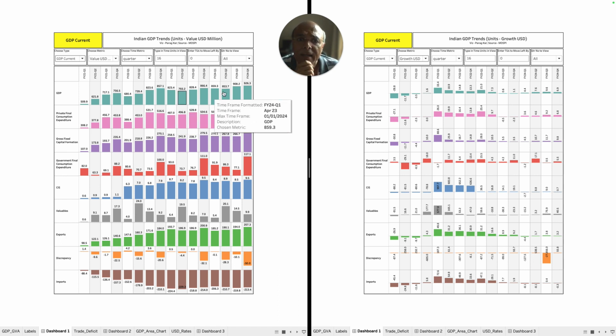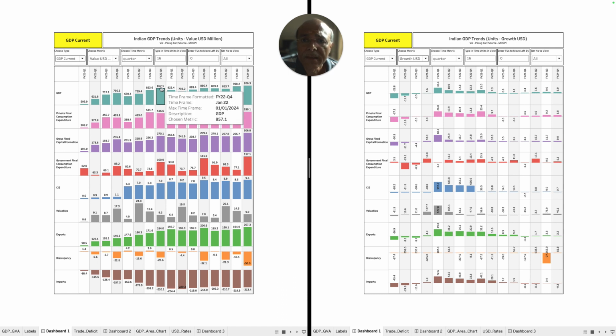But the dollar GDP is not increasing that much, because you look at the FY22 Q4 numbers, $857 million on this quarter, and in the current projection it is $908.2 million. And then we have got FY24 Q4 of 926. So these numbers are not that significantly higher compared to the numbers which we saw in the earlier quarters.